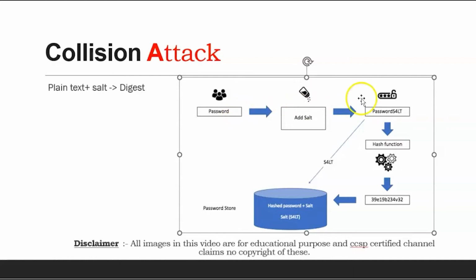So let's say password plus salt becomes a password-plus-salt value here. It is hashed, then the output of the hash is stored in the database, and we note the salt value along with it. The attacker doesn't know this salt value. The attacker may only get the password from industry-known passwords. So even though they compare, the value will not match, and they will not be able to identify it.